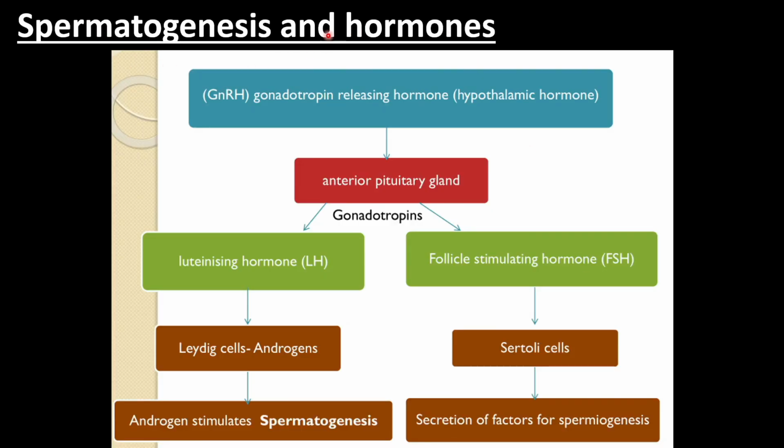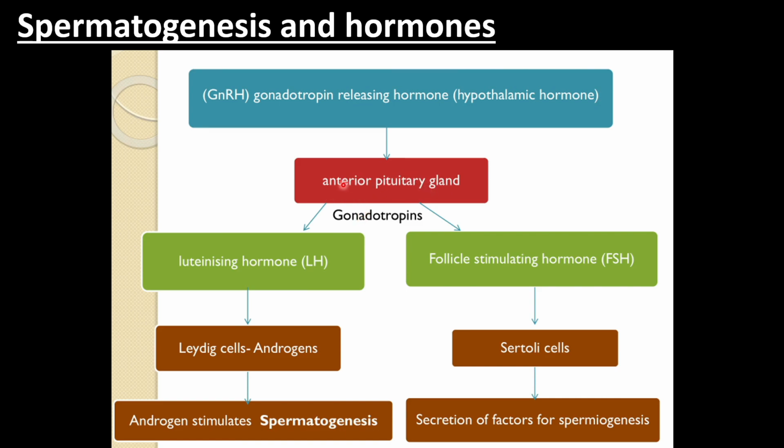So, spermatogenesis and the hormones. During this process, the important hormones are, first, gonadotrophin releasing hormone. It is released from the hypothalamus and it is a hypothalamic hormone. It acts on the anterior pituitary gland.